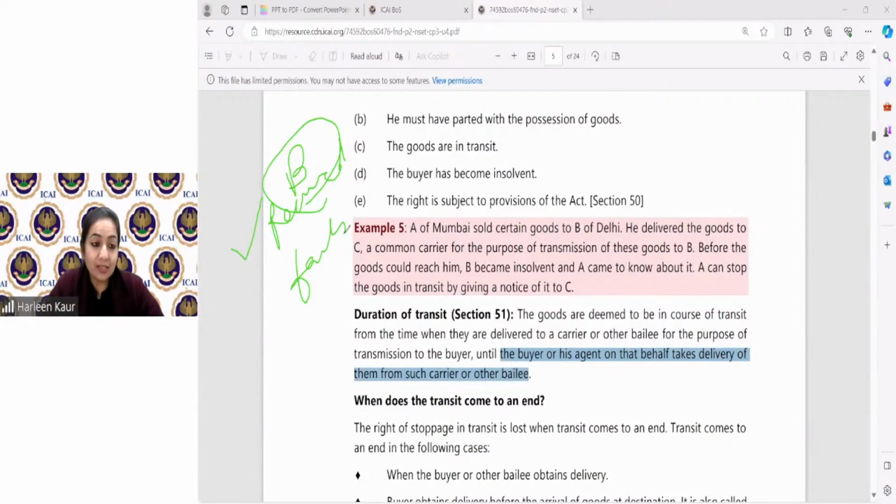S. Sudhakar says, yes. Okay, please tell me now. Will you exercise the right to stoppage in transit if Mr. B has received the goods?